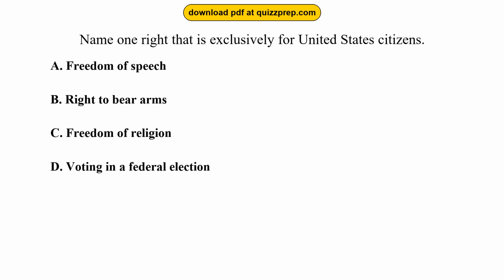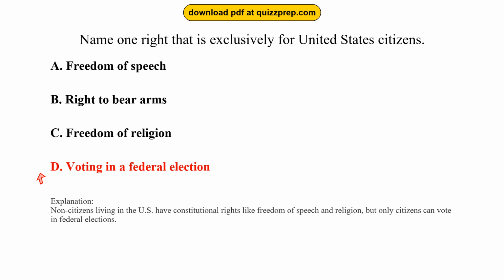Question 89. Name one right that is exclusively for United States citizens. Option A, freedom of speech. Option B, right to bear arms. Option C, freedom of religion. Option D, voting in a federal election. The correct answer is option D, voting in a federal election. Non-citizens living in the U.S. have constitutional rights like freedom of speech and religion, but only citizens can vote in federal elections.